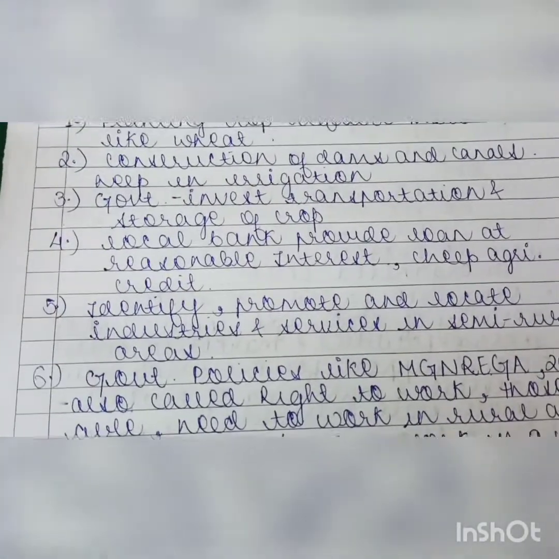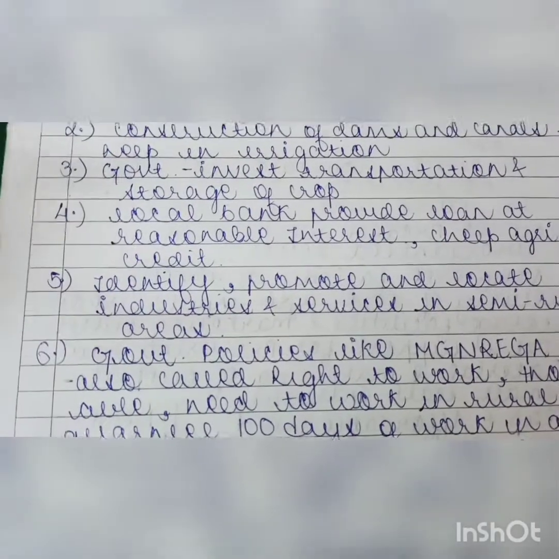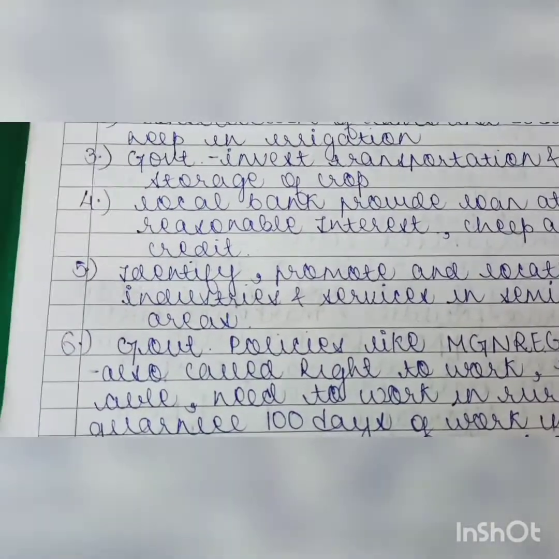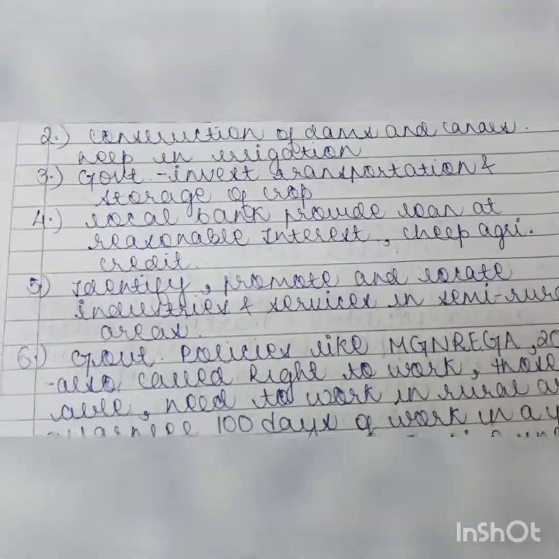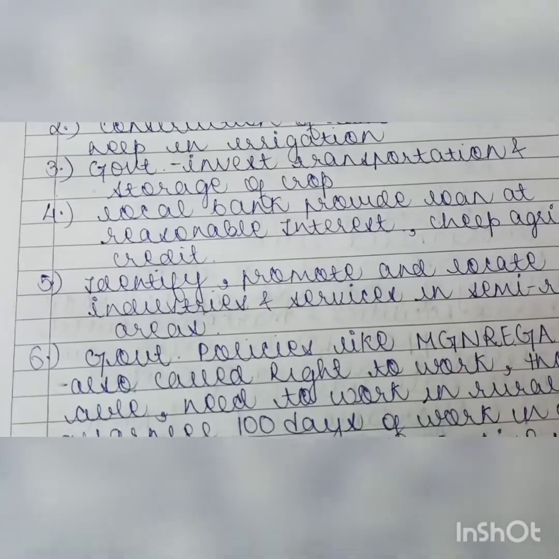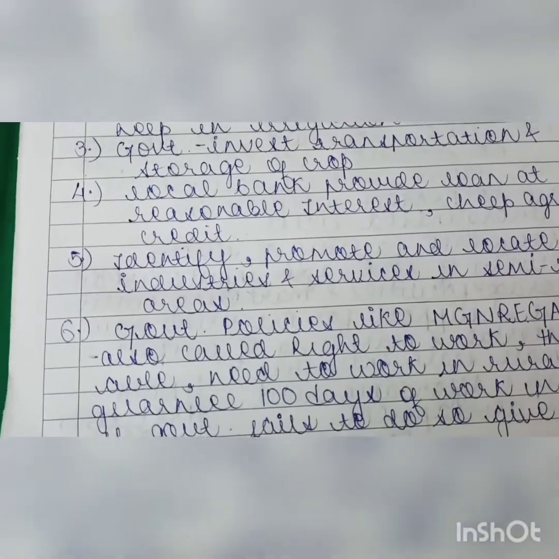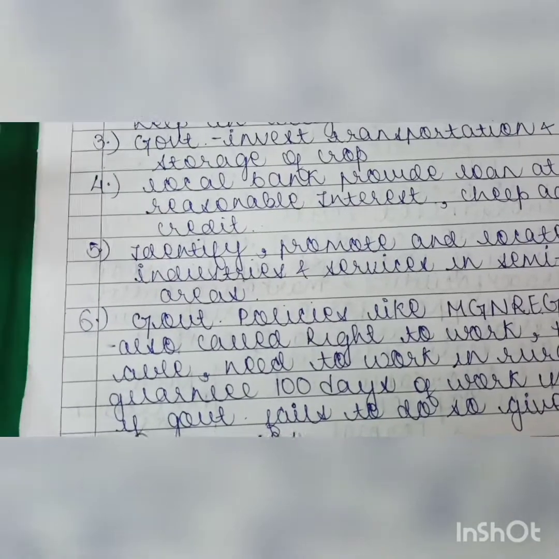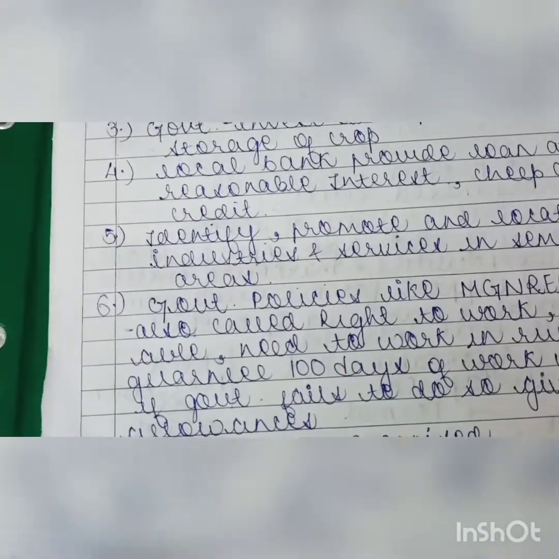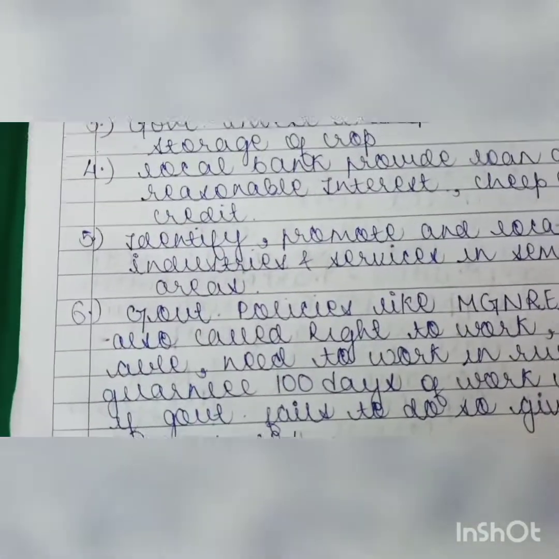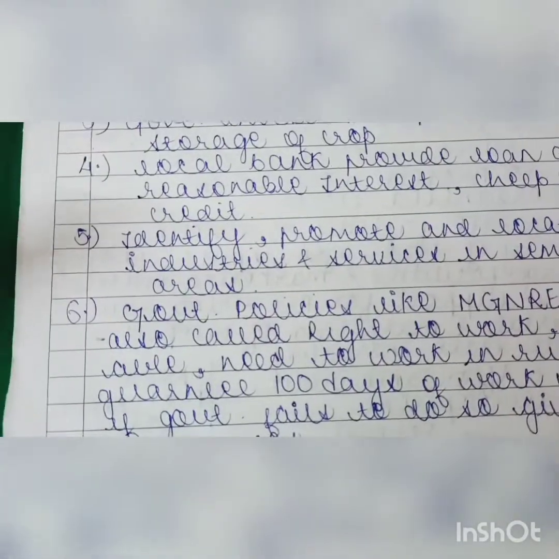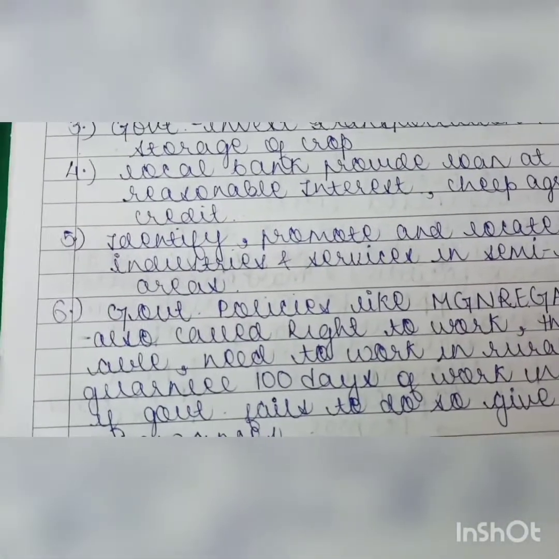Okay, then local banks should provide loans at a reasonable interest. It is very important because of the high rate of interest on loans, many farmers take loans from their relatives, friends, and others, like we have studied in the third chapter, credit and money.